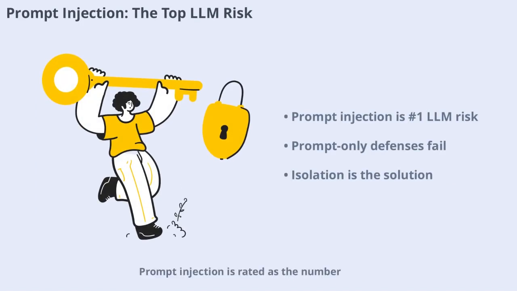Prompt injection is rated as the number one risk for large language models by OWASP. Clever prompting alone can't stop it. Technical isolation is required. With an 84% plus failure rate for prompt-only defenses, sandboxes are the only reliable way to contain the fallout from a successful attack. This is why isolation is a core requirement, not just an afterthought.